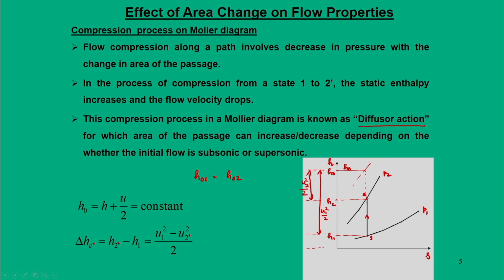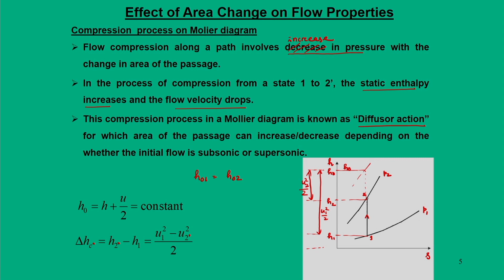So, in this process what is going to happen, your static enthalpy increases, but flow velocity drops and the path involves the area change. So, the flow compression involves an increase in the area. So, the flow compression involves a path that involves increase in the pressure with the change in the flow passage. So, there is a typo mistake that one can make corrected.